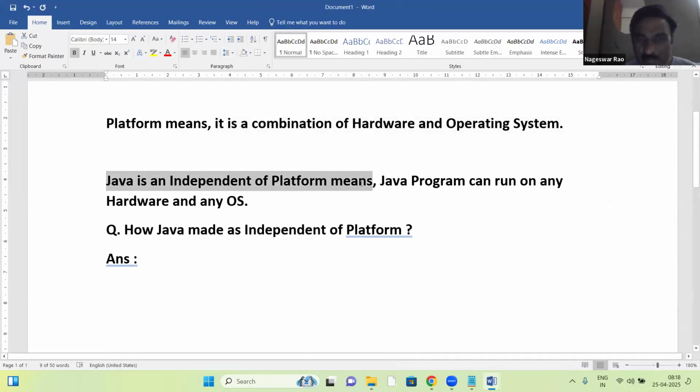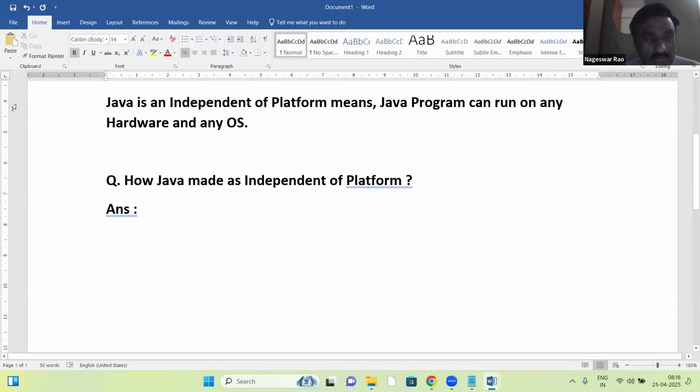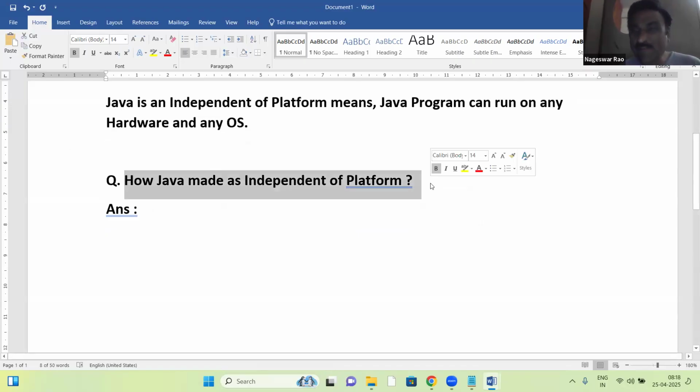Java is independent platform means a Java program can run on any hardware and OS. Now the question is, how did Java make us independent of platform? A Java program can run on any hardware, any OS. How is it possible? What is the reason behind this? Let us see.